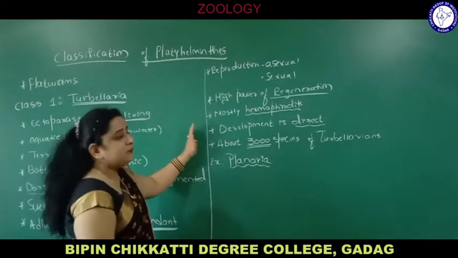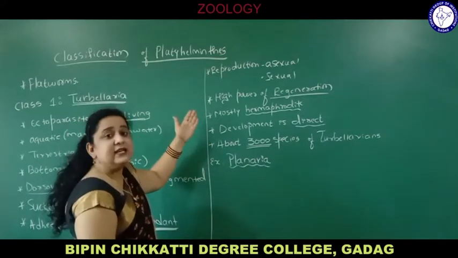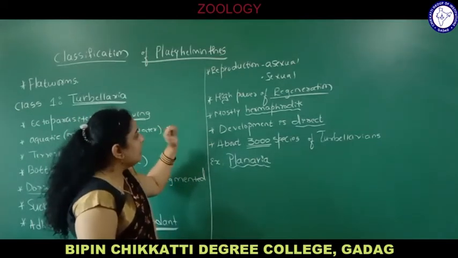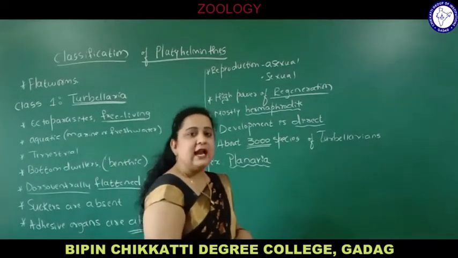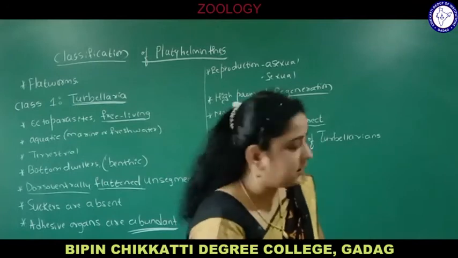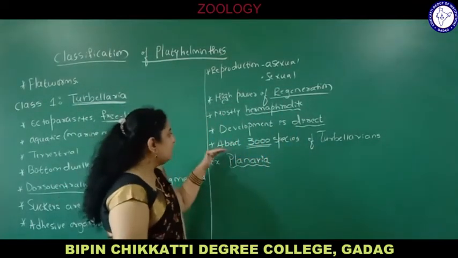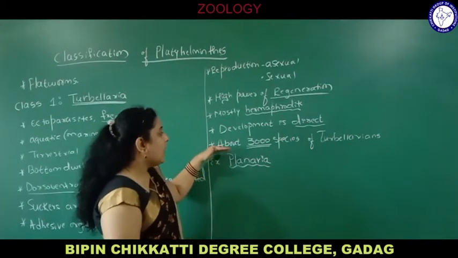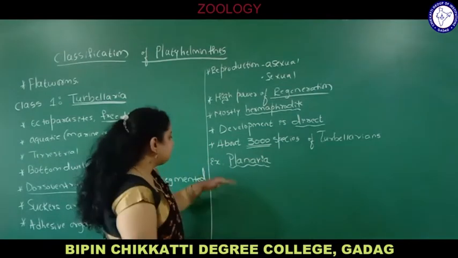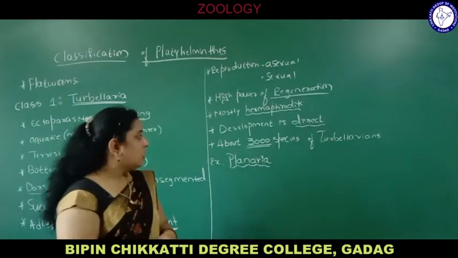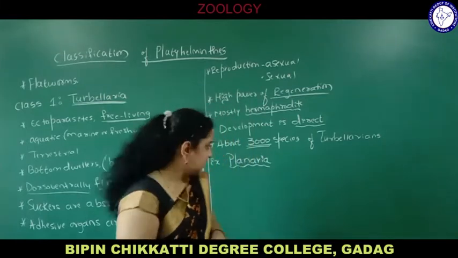Then coming to reproduction, it is sexual and asexual, and they have high power of regeneration. This is a very important point. Mostly they are hermaphrodite, that is bisexual, having both male and female reproductive organs in their body. Development is direct without a larval stage. About 3000 species of Turbellarians have been described. Example, Planaria.